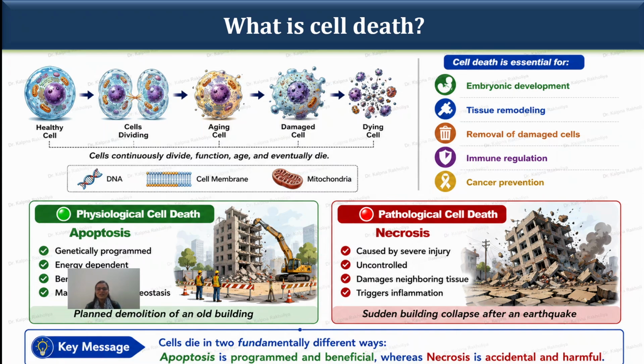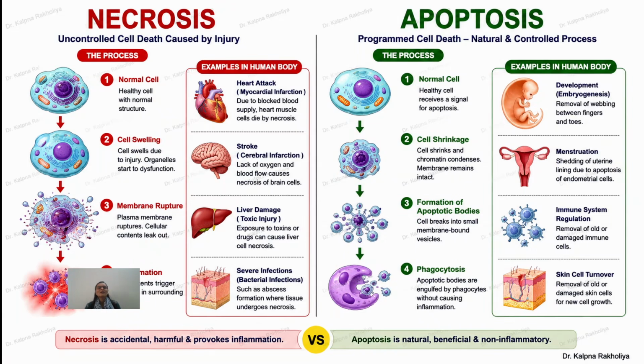So this is a major difference. Here is another example. When a cell inside our body normally commits suicide, the apoptosis process occurs. But when we burn our skin, the necrosis process occurs.